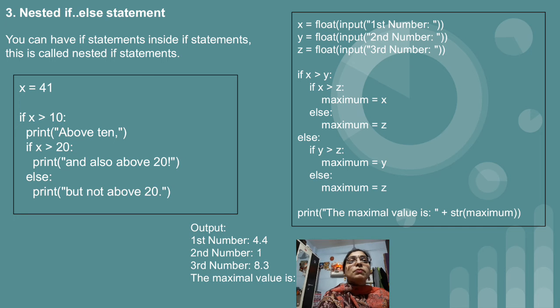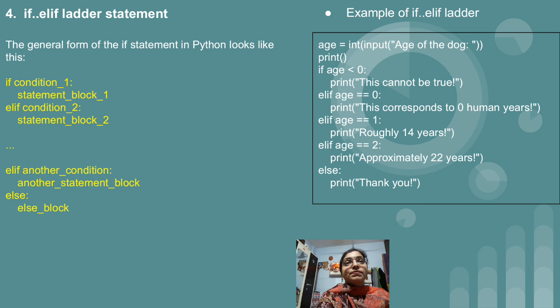So for that purpose, "the maximum value is" is a text which will be displayed as output, plus after that str of maximum, means that the 8.3 float value is converted to string and then it will get displayed. Otherwise you will get an error message if you are not writing that str part, and above also the float part. I hope this is clear to you, nested if else.